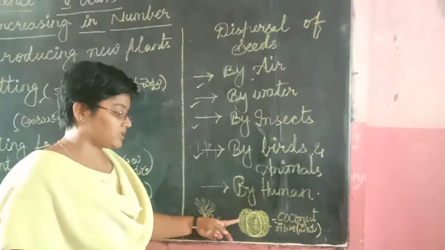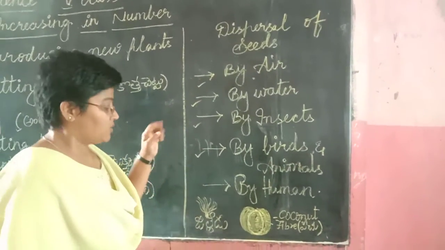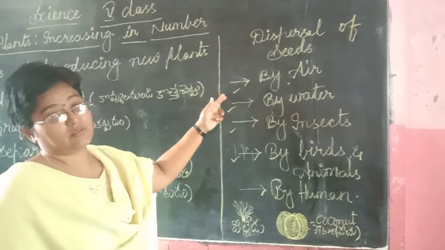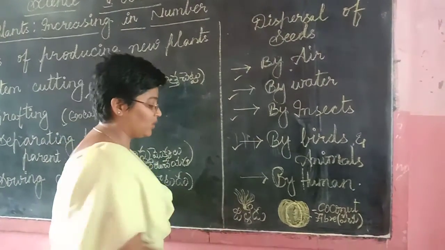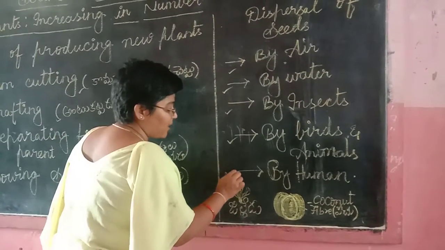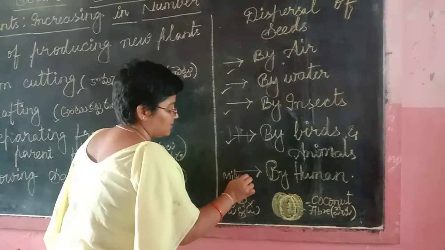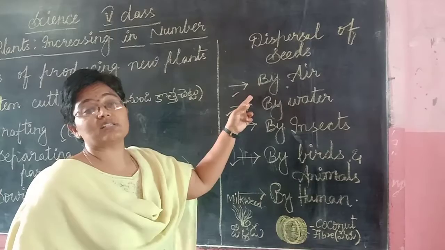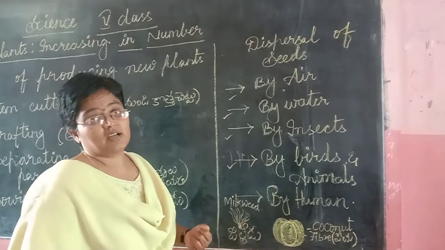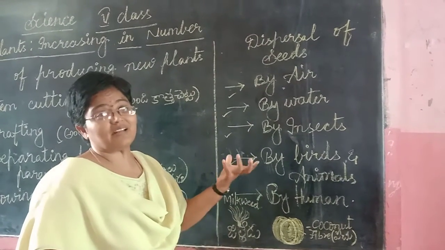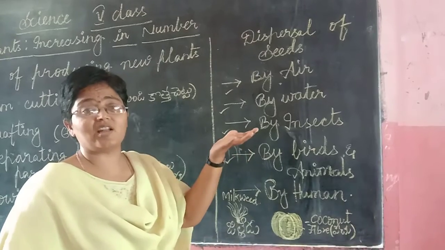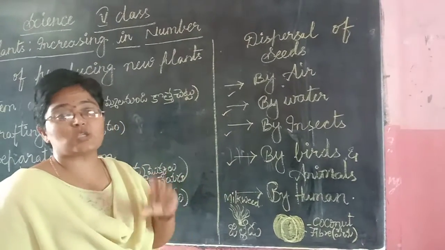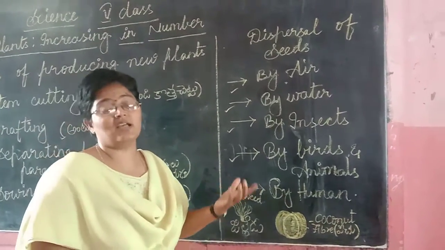That coconut which travels with water. So, as we have discussed, some seeds travel by air. Let us take an example of milkweed. We have already discussed this in our first class. I have told you that milkweed seeds travel through air because they are light in weight. You can see those cotton fiber-like structures traveling along with the air, settling at a suitable place and forming a new plant.